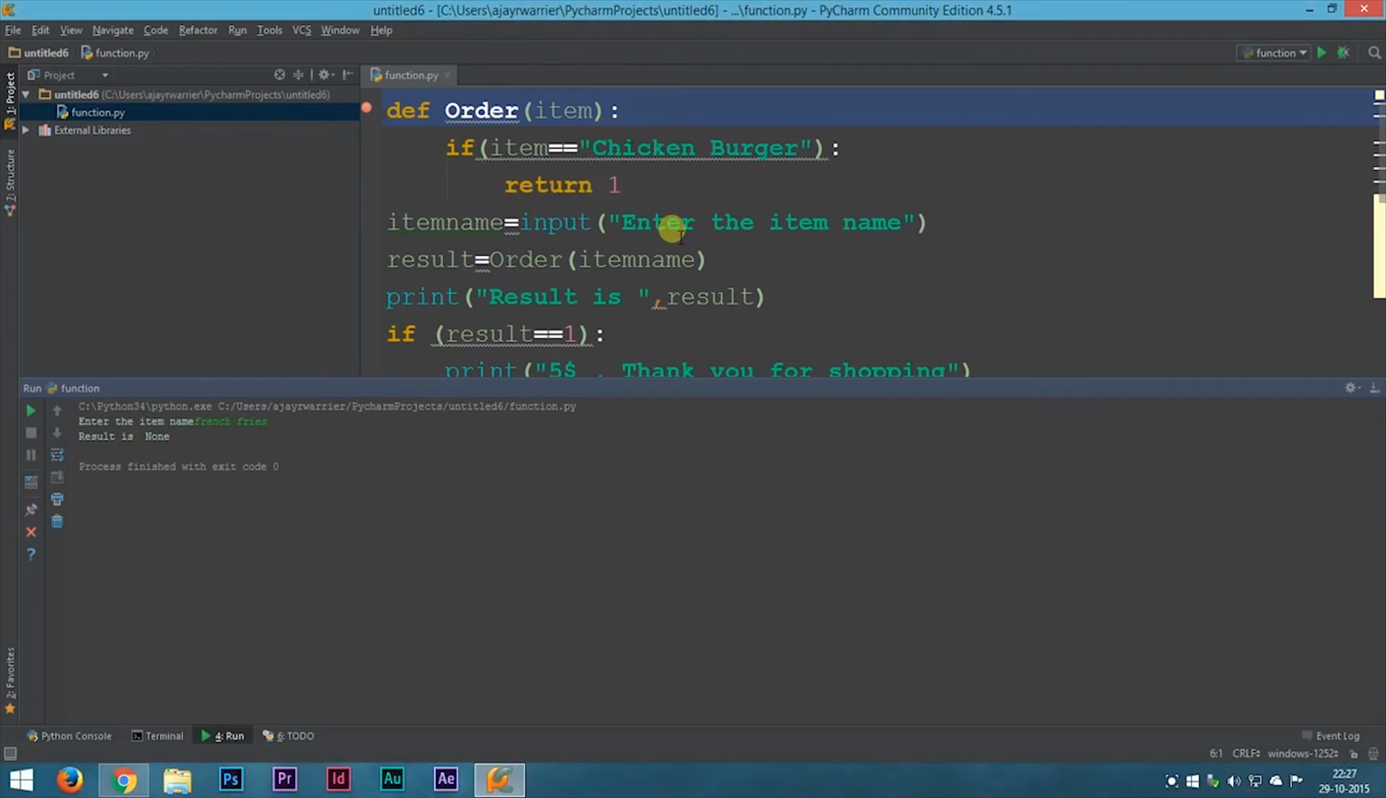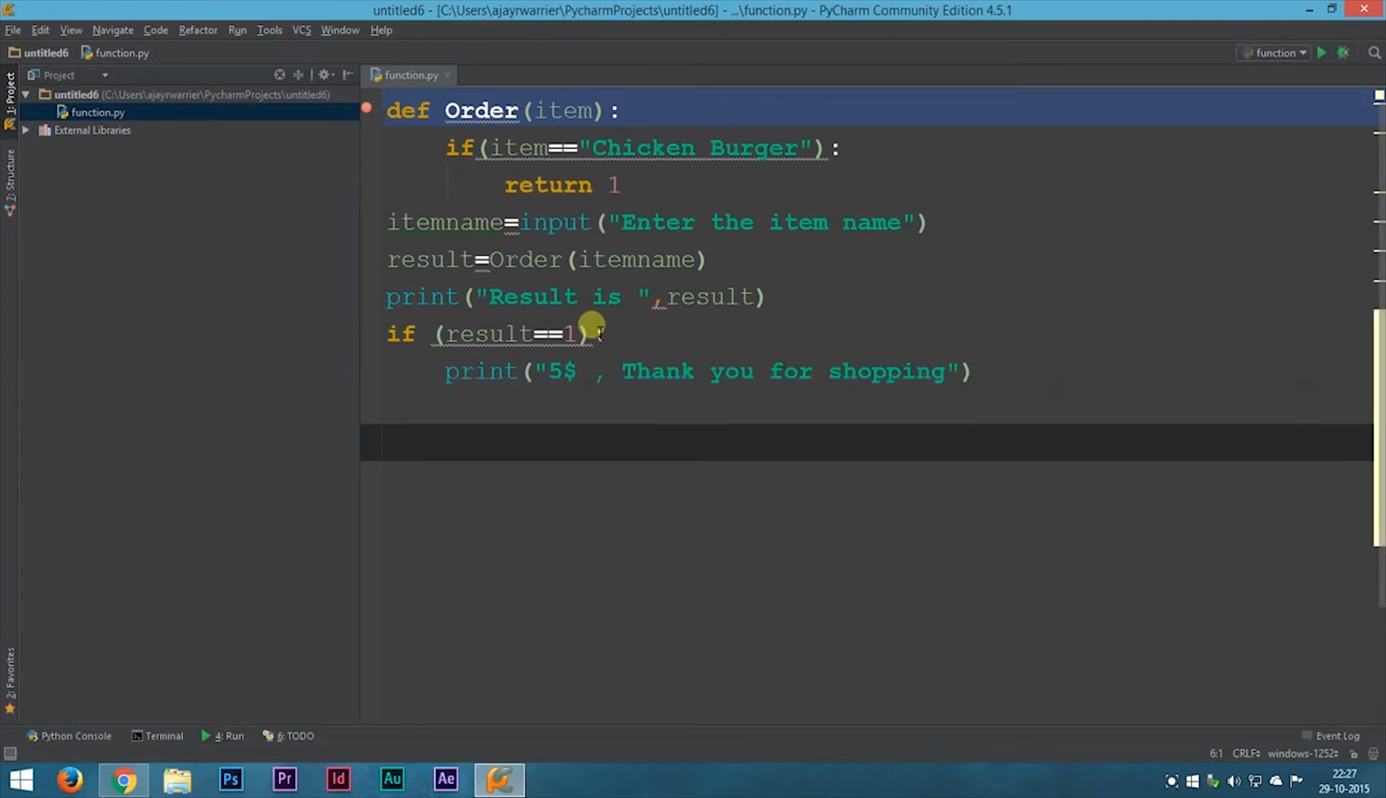Now I have a small assignment for you. Add one more item. Expand this function for French fries so that it works if the input is French fries. For that you can just add one more conditional statement and check if the item is equal to French fries. If the item is equal to French fries, return 2 or some other value instead of 1, and then store that value in another variable and check if that variable value is equal to the return value.